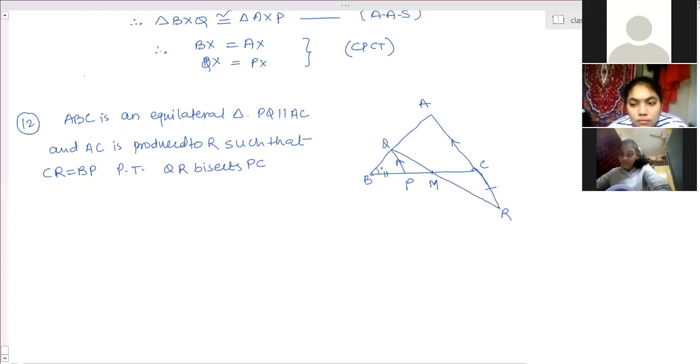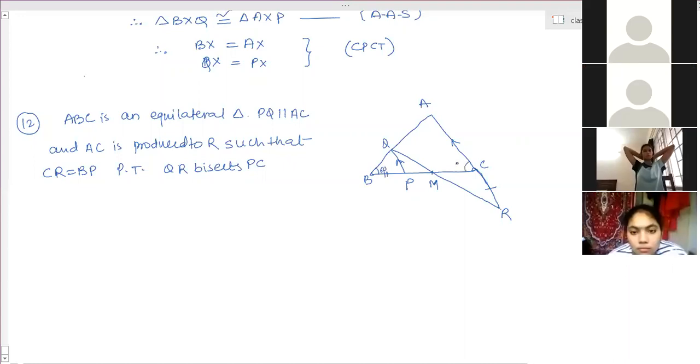So this is already 60. This is also 60. So that means this angle will become 60. And then by angle sum property, angle Q is also 60. All sides are equal. So therefore BP is equal to PQ. And therefore BP is equal to CR, so CR is equal to PQ.